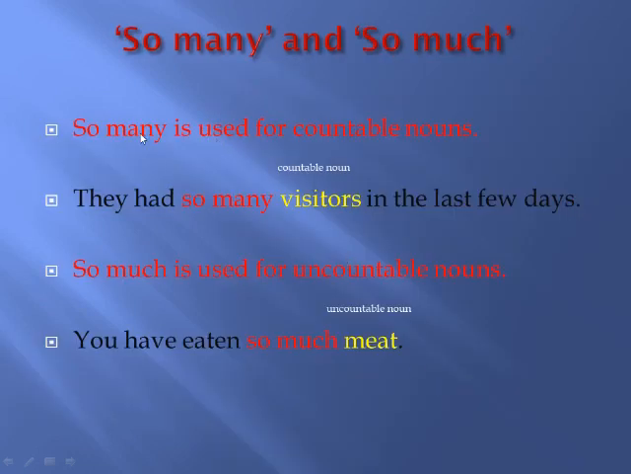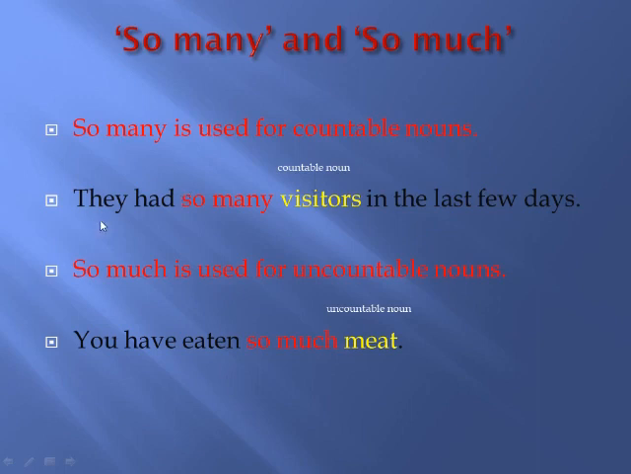Here is further explanation of so many and so much. So many is used for countable nouns. What are the countable nouns? Countable nouns are the names of things which can be counted. Just like that, we can say 1 book, 2 books, 3 books, 1 or 2 boy or boys. So countable nouns are the nouns which can be counted.